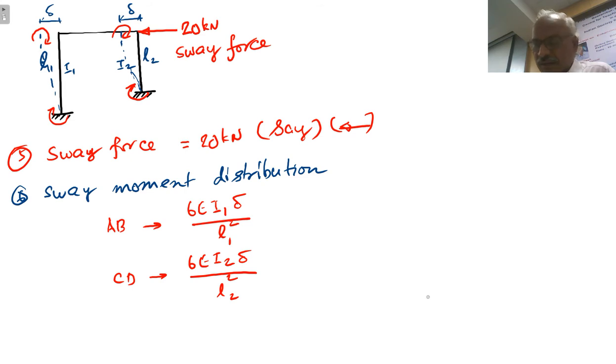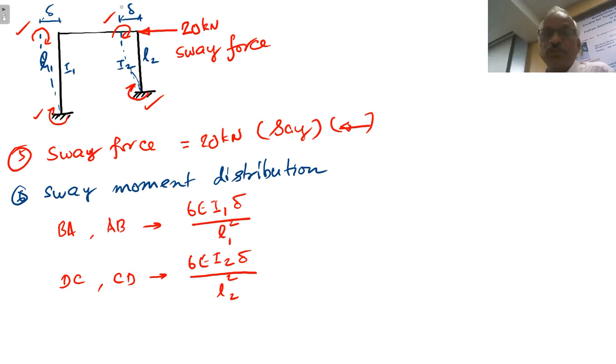These are the end moments MAB, not only in AB as well as BA. In AB as well as BA, this will be the moment. In CD as well as DC, because both are fixed ends. Therefore, this moment will get developed at AB as well as BA, DC as well as CD. These are the moments that will be getting developed. So beam BC will not be subject to any moment.